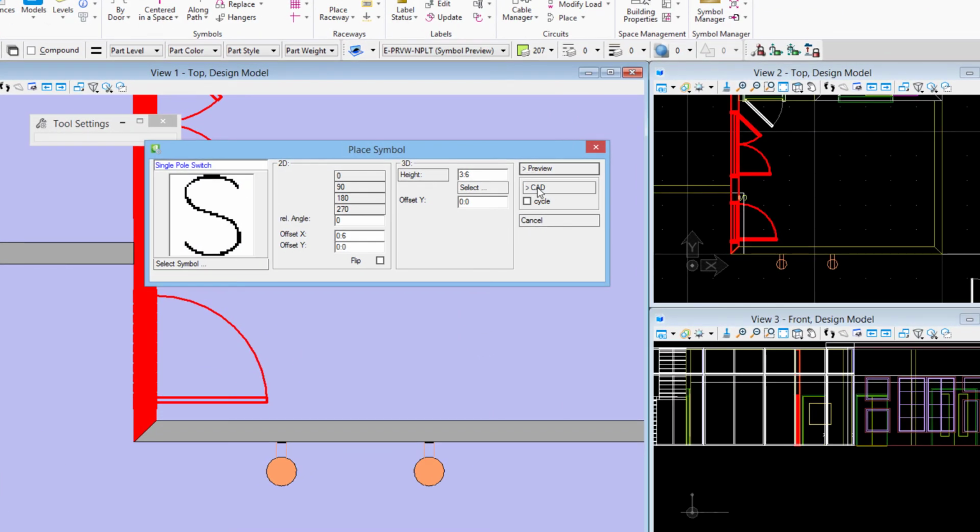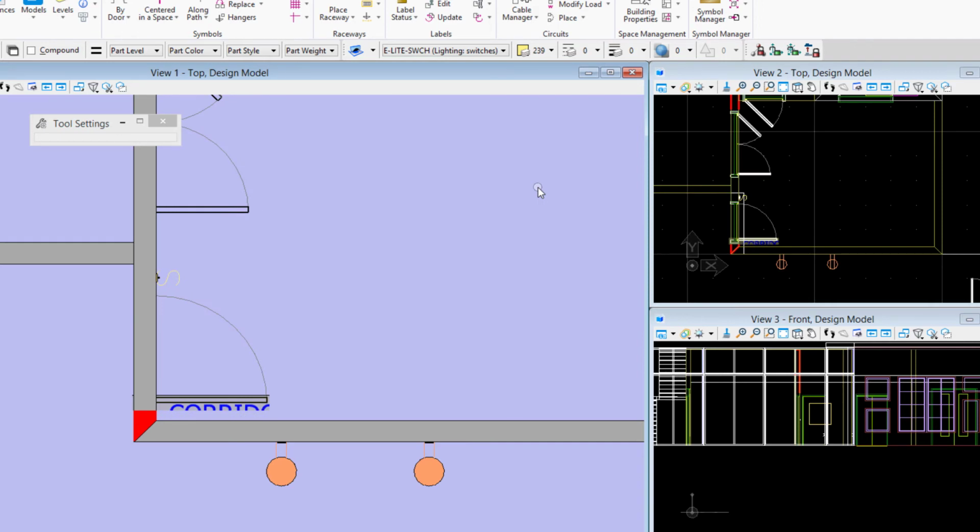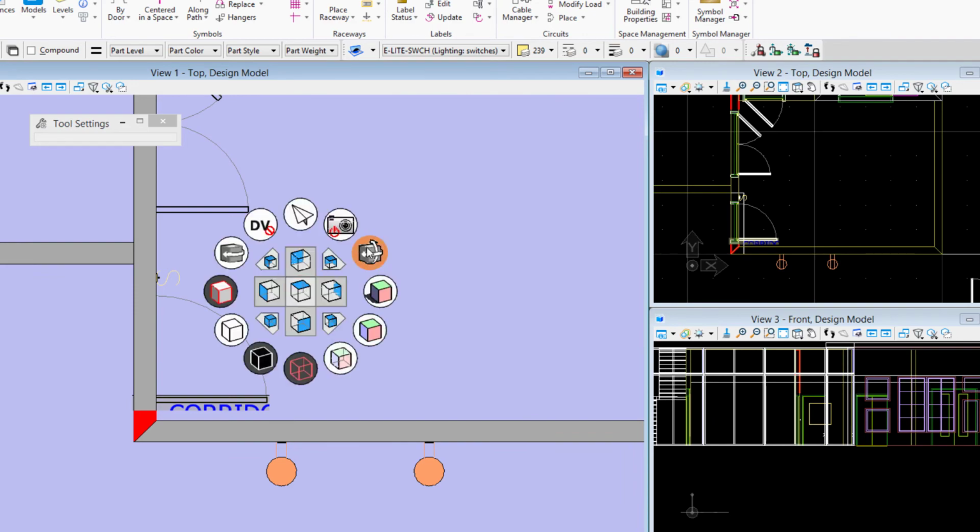I'll right click, and then I'll choose the CAD button. So the CAD button is what actually places it in our model. So once we do that, we see it's placed in the model. I'll rotate the view around here.